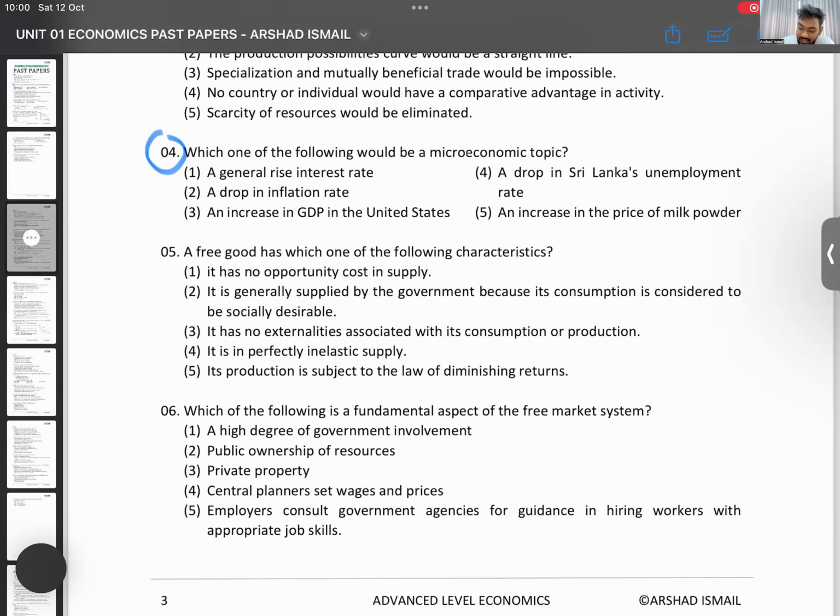Increase in the price of milk powder. Which of these talks about one small part of the economy, maybe one product? The other 4 are talking about the entire economy. One is talking about a small part of the economy. That's what they're asking. What is the microeconomic topic? We'll see if you all can get it right. Which one? Right or wrong, give me an answer.